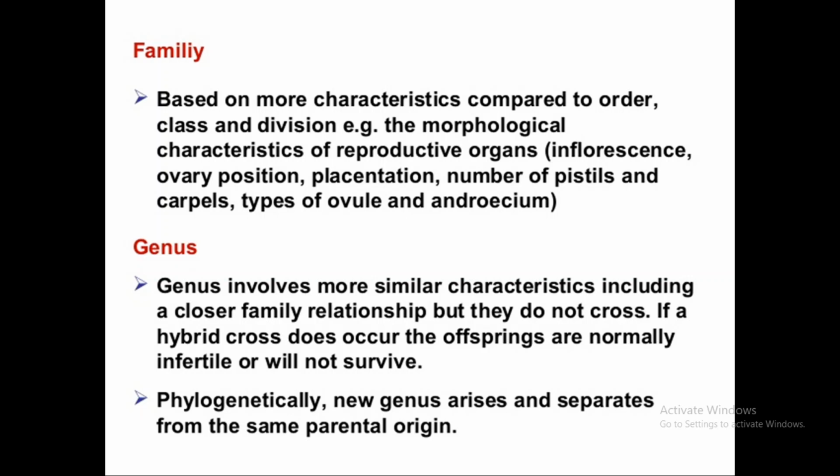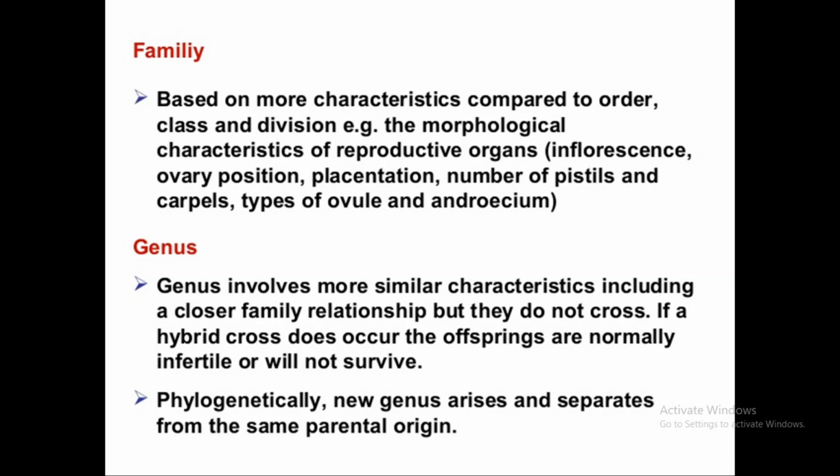After family, the genus involves more similar characters, including a closer family relationship, but if a hybrid cross occurs, the offspring are normally infertile. This is the major difference between genus and species.